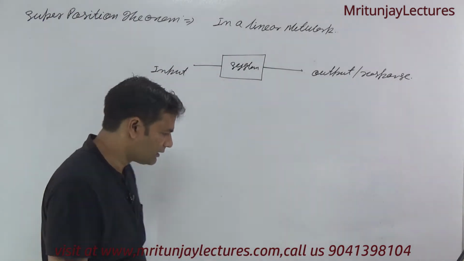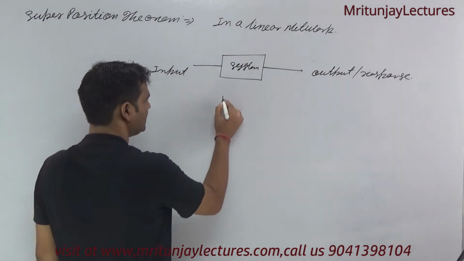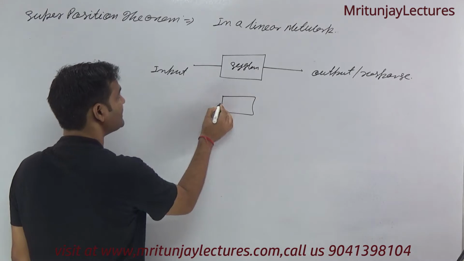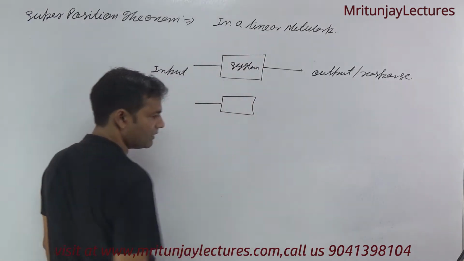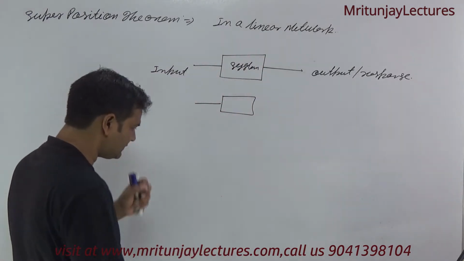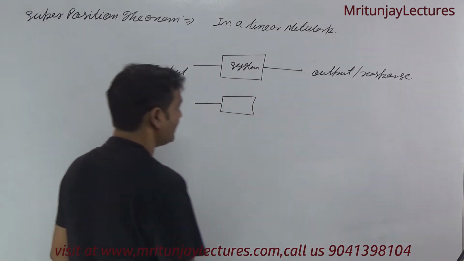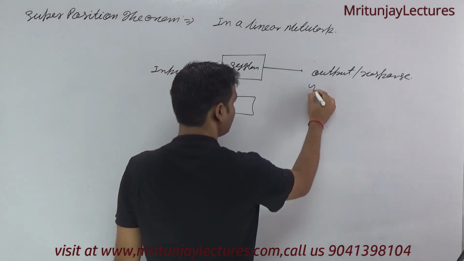Now, what is the meaning of a linear network? I will define y equal to mx.